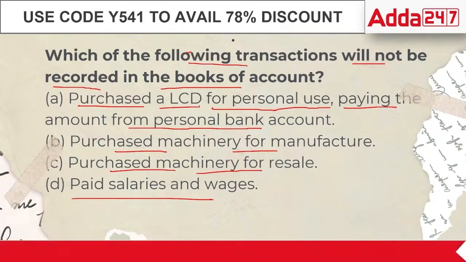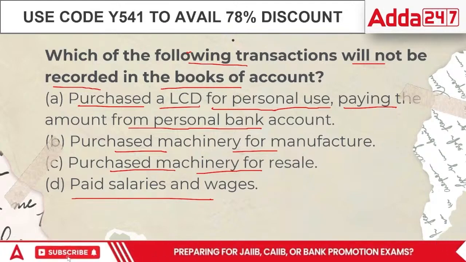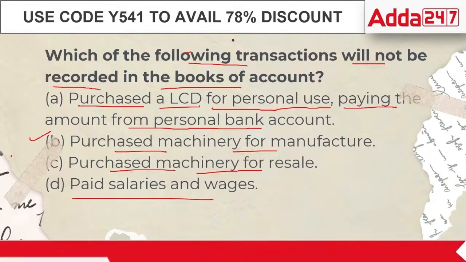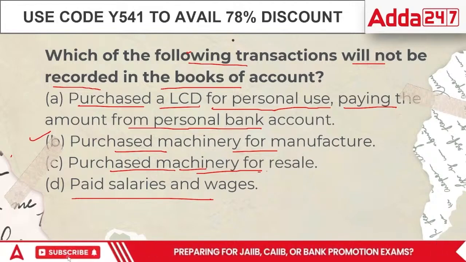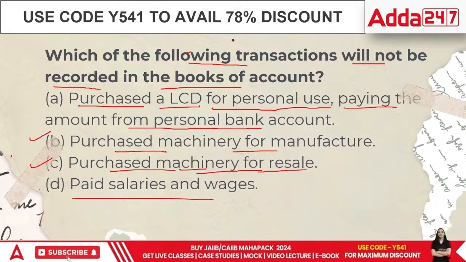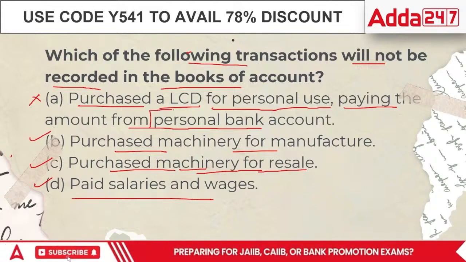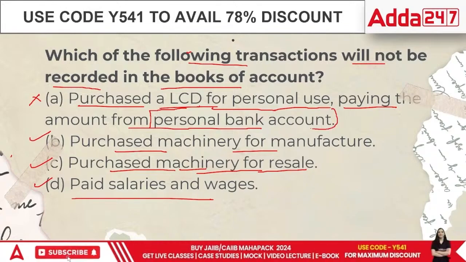Now the point is we should not record anything which is not business based. Machinery for manufacture is business based because it is related to manufacturing. Machinery purchased for resale is again a business based transaction, and paid salaries and wages is again a business based transaction. While the LCD is purchased for personal use, it is not a business transaction.